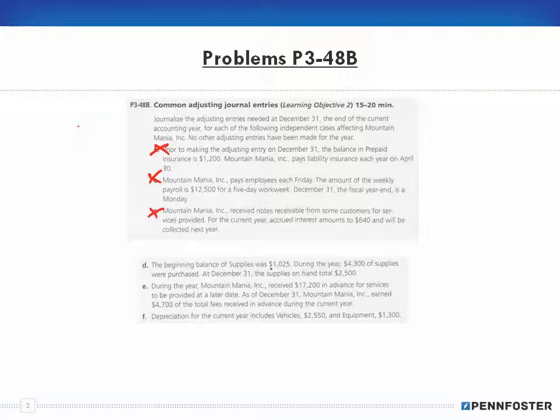The beginning balance of supplies was $1,025. During the year, 4,300 of supplies were purchased. At December 31st, the supplies on hand total was 2,500. If we look at our T account, supplies, it's telling us that the beginning balance of supplies was $1,025. Supplies is an asset, and we increase our assets on the debit side, so our beginning balance is a debit for 1,025.